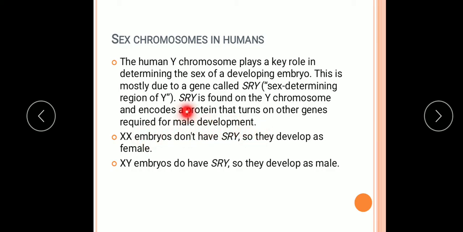So understood, the gene on the Y chromosome responsible for developing an embryo into a male embryo is SRY, the sex determining region of Y. XX embryos do not have SRY, so they develop as female. XY embryos do have SRY, so they develop as male. So understood the reason for the sex determination in male and female.